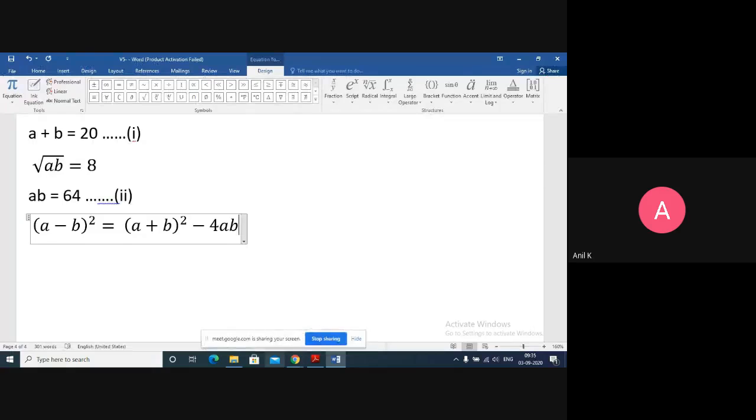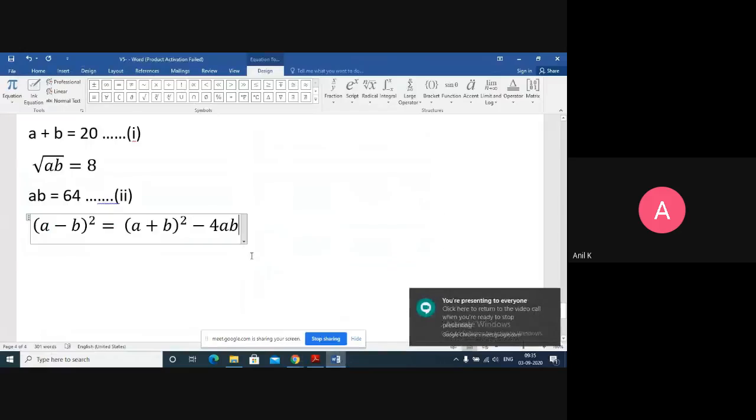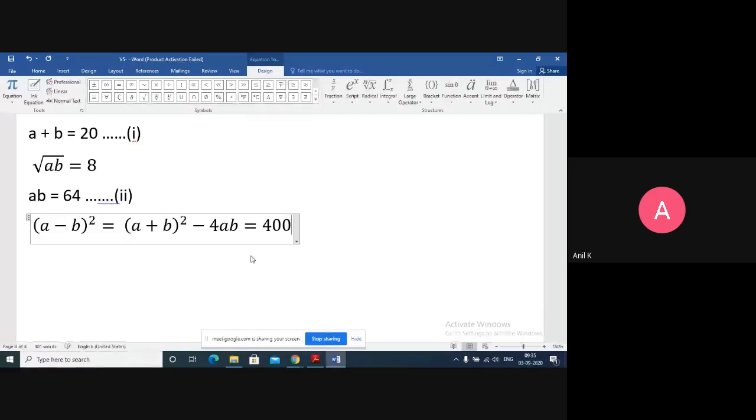Because, as we discussed in the polynomial chapter, we can write that formula. Now I know A plus B value is 20. So (A plus B) whole square means 20 square, which is 400, minus 4 times AB, that is 4 times 64, which is 256. So it equals 400 minus 256.